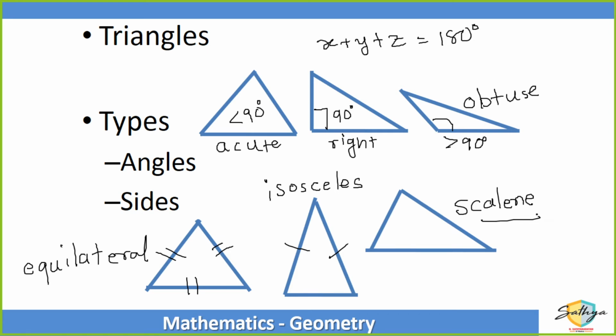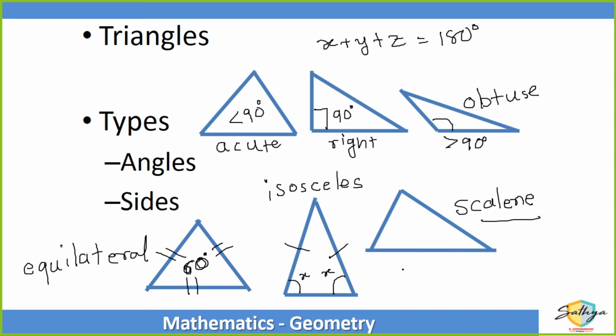Right? If three sides are equal, it is called an equilateral triangle. And each angle in an equilateral triangle is also the same, making each angle 60 degrees. If exactly two sides are same, it is called an isosceles triangle, and the angles opposite to the same sides will have the same measure.